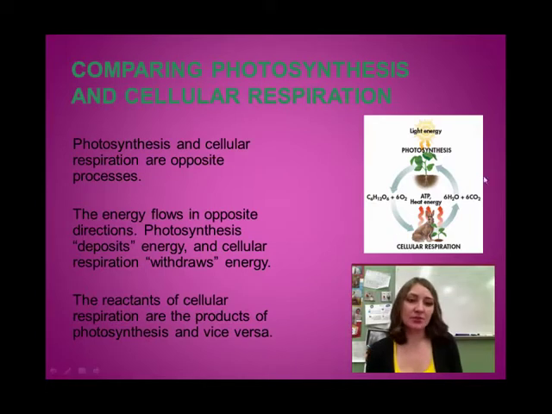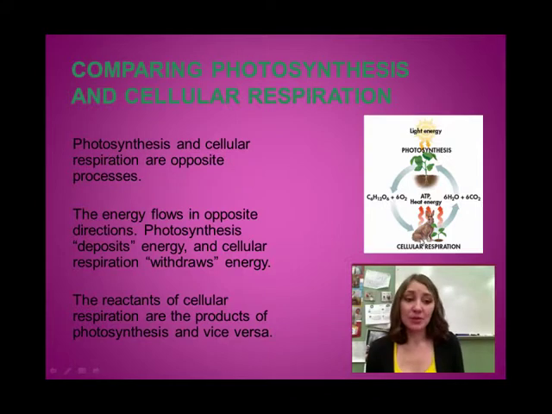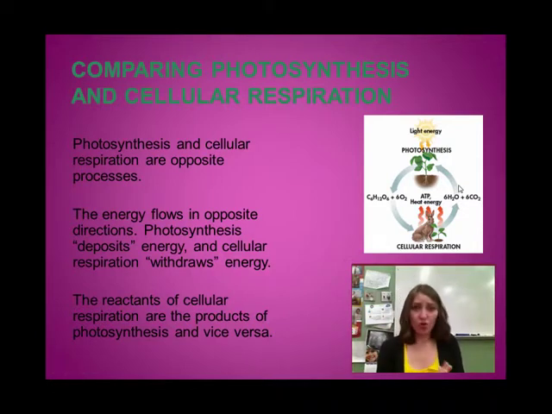So this diagram does a great job of showing us that in photosynthesis, we use CO2 and water to produce glucose and oxygen, and these two products of photosynthesis are the reactants for cellular respiration. So to start cellular respiration, we need glucose and oxygen, and the products that we create are water and carbon dioxide. So photosynthesis will deposit energy, and cell respiration withdraws energy. They are opposite processes of each other.